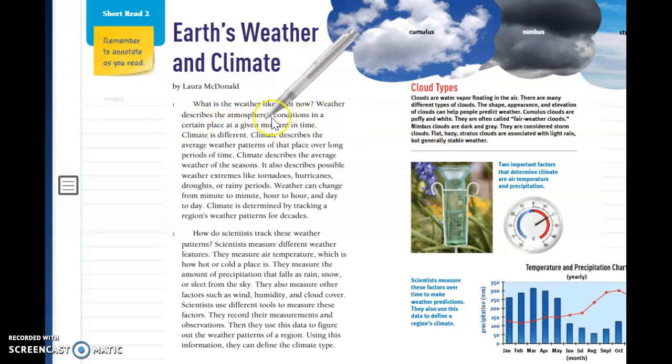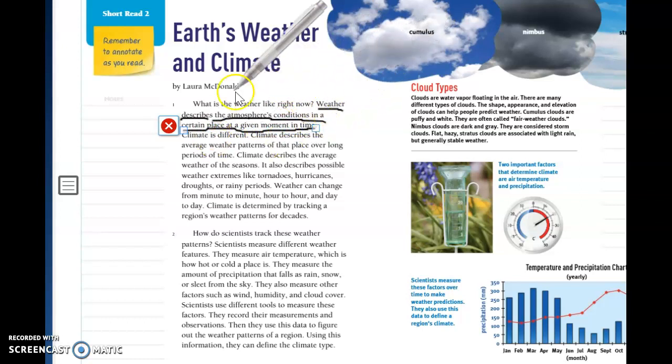Now, right away, I found a really good signal word that's going to tell me what the definition of weather is. It says weather describes. So already the text is telling me what it is that weather teaches us about. And then it says the atmosphere's conditions in a certain place at a given moment in time.